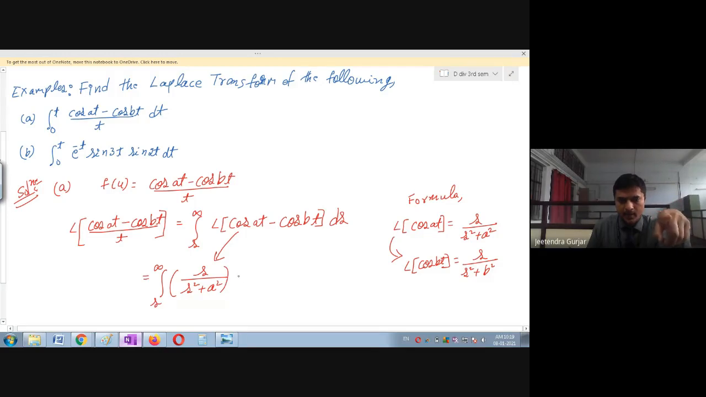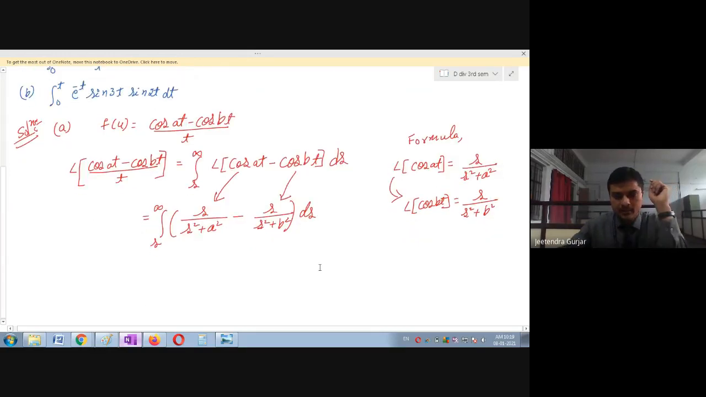Is it clear? Then we have minus, or in one bracket only we can write this. This minus, I will write the Laplace transform of cos bt. It is s divided by s square plus b square and ds as it is. So what I have done, only I have substituted the cos at and cos bt formulas. Is it clear, students? Now you have to remember, whenever there is division, compulsorily you have to remember this formula, that is integration f dash of t divided by, or here we have taken s only as a parameter.